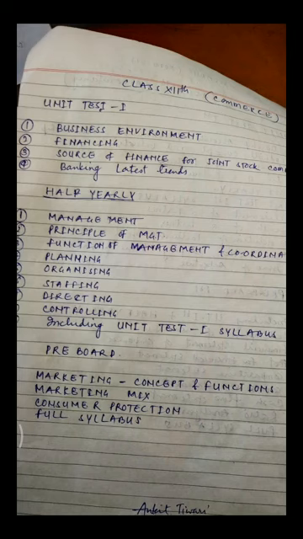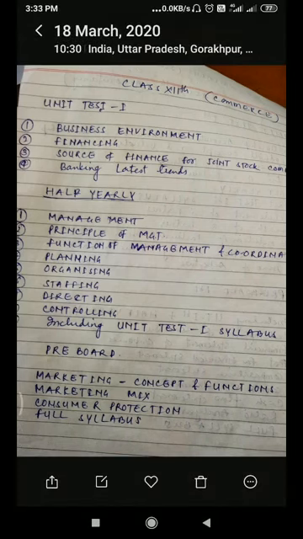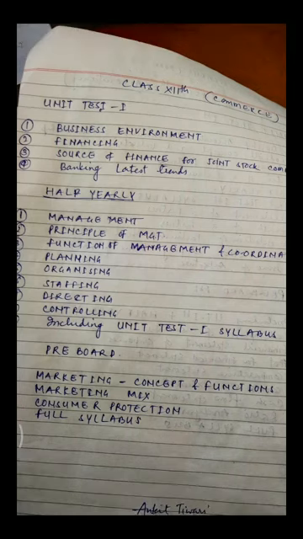Under half yearly we will see management. You know very well, the first chapter under the half yearly is management. How management is important for the business concern, and what management does for the business concern. All the principles of management, all the concepts of management, levels and scope, we will see under the chapter management.